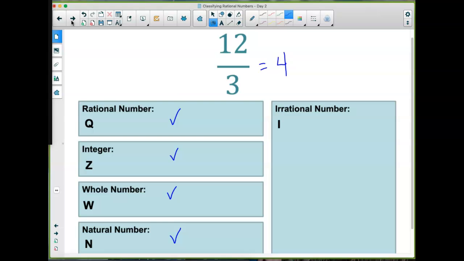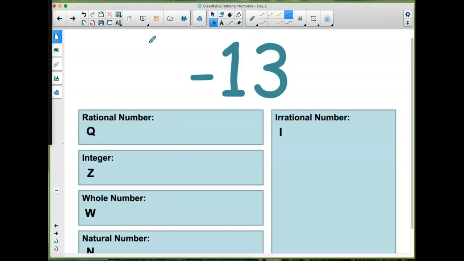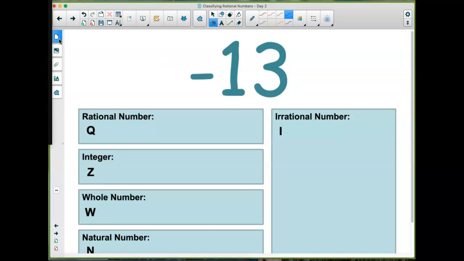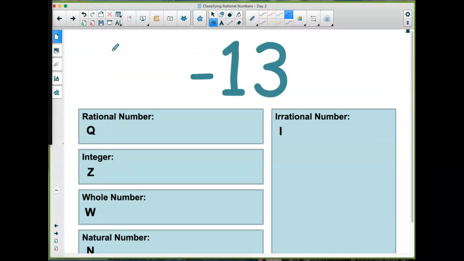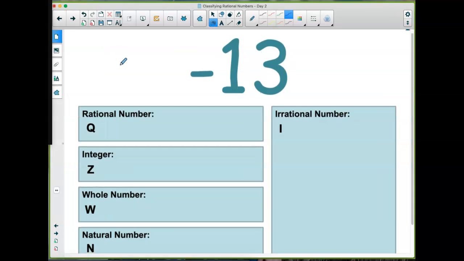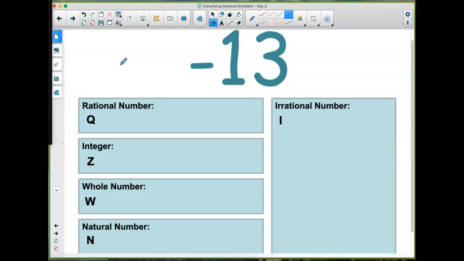Okay, got just a few more. -13, where would you put that one? -13. And it goes in more than one category.